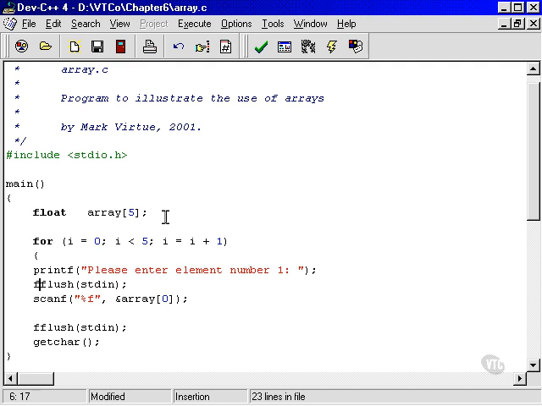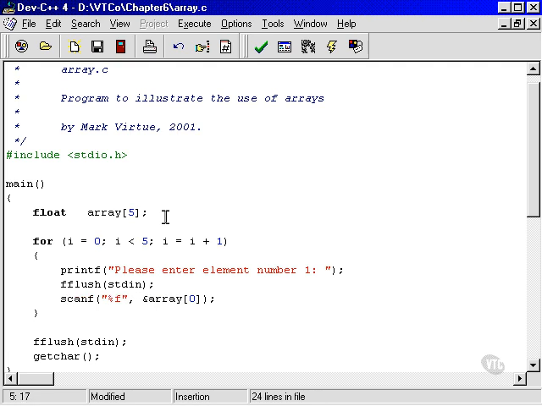And open brackets, and we're obviously going to do the close brackets here. Do our indentation. Okay. So, please enter element number 1. Well, we don't want to ask them for element number 1 every single time. We don't want to have 5 questions that all say please enter element number 1. What we want to do instead is say please enter element number %d. And then we actually want to ask them for i. Is it i?